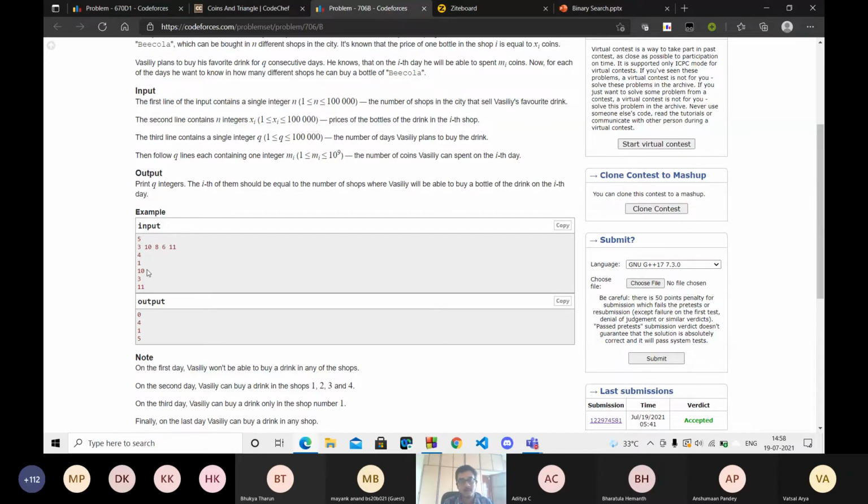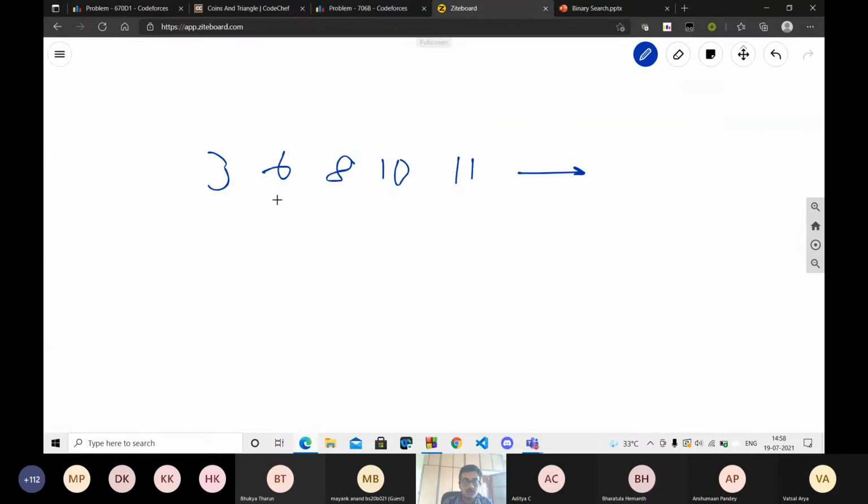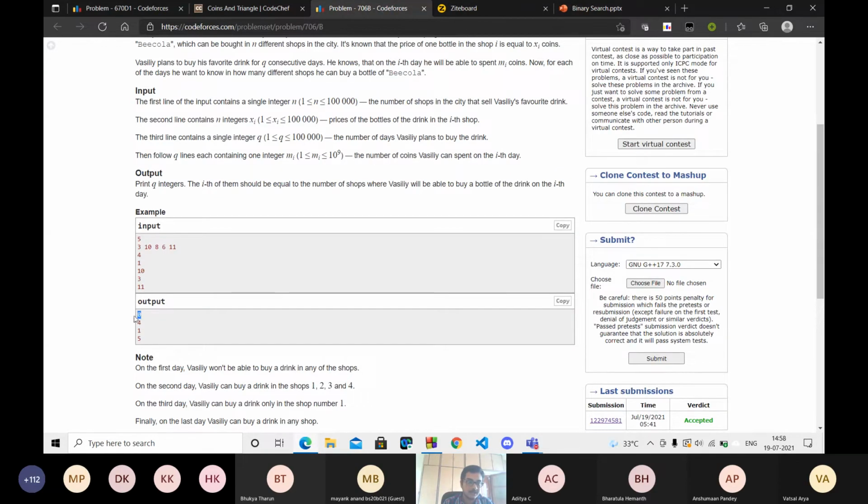So on each day you have to output from how many shops he can buy. Let's take the example where on the first day he has only 1 coin. With 1 coin, he cannot buy a drink from any of the shops. For all the shops, the price of one bottle is more than 1. So he can't buy from any shop, and the answer is 0.